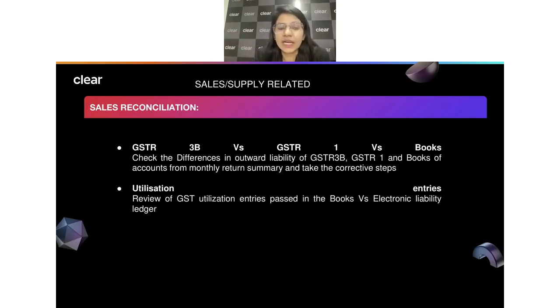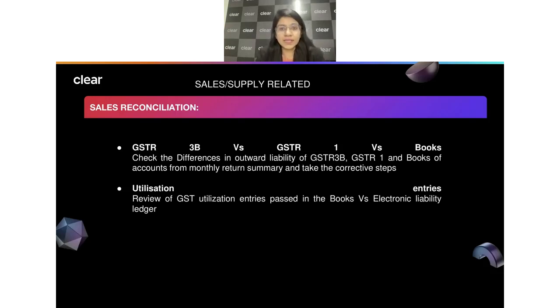So we should reconcile properly the 3B and the books of account. If there are certain differences in your liabilities, what you have reported in GST1 with books, you just correct it and report it correctly. There could be certain amendments you may have done in your GST1, but you forgot to put that amendment impact in 3B, then you should get that corrected too.